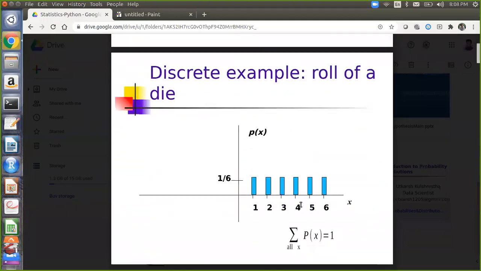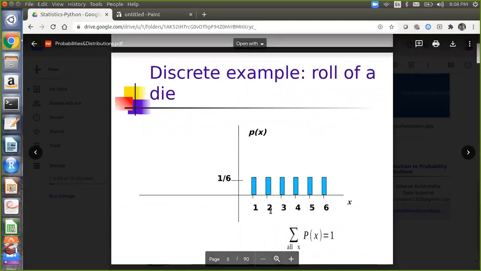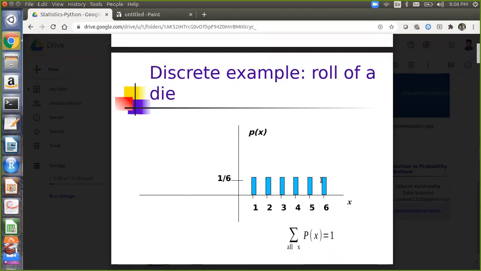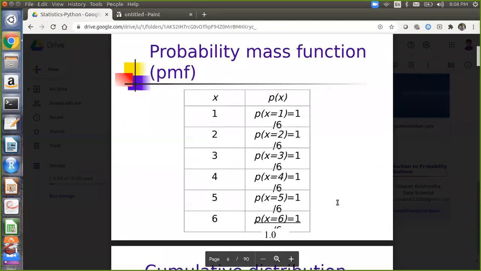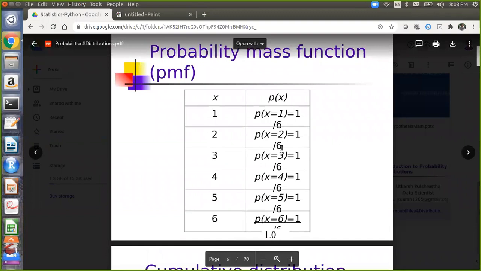So basically this is the graphical representation. For each of the values 1, 2, 3, 4, 5, 6, the probability is 1 by 6. You are seeing the graph as equal bars because all the points have equal probability. When you add these numbers, the final probability you get is 1. Now the representation of that particular function is known as the probability mass function.